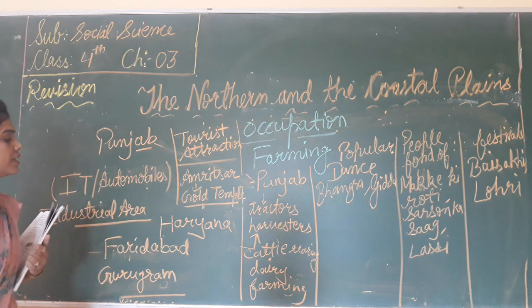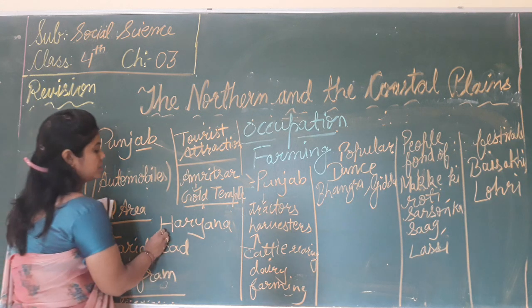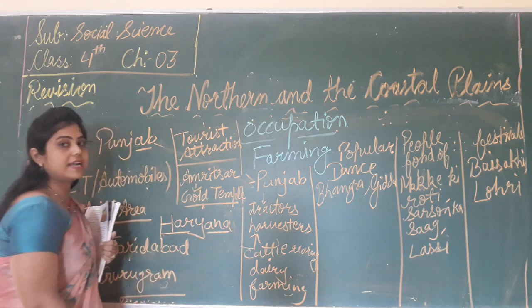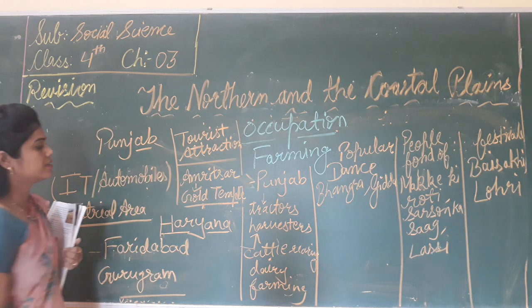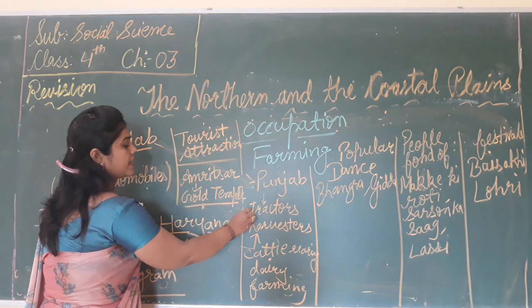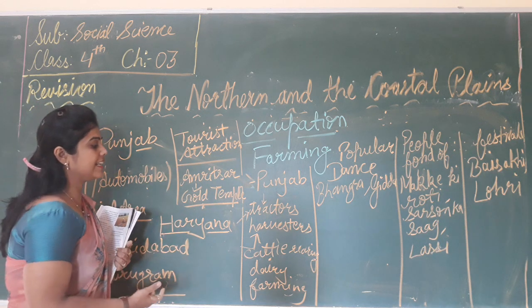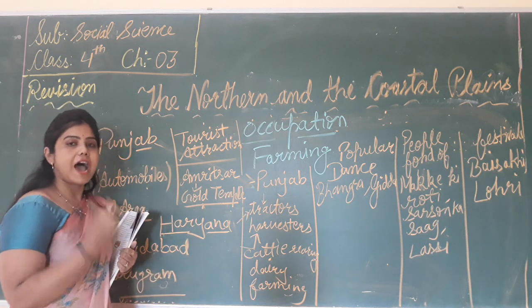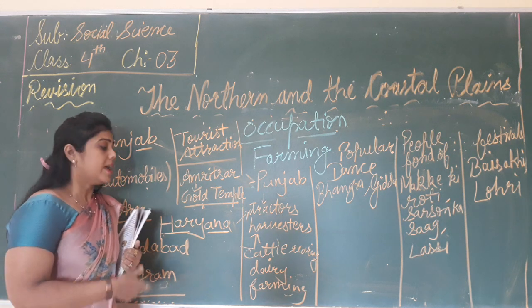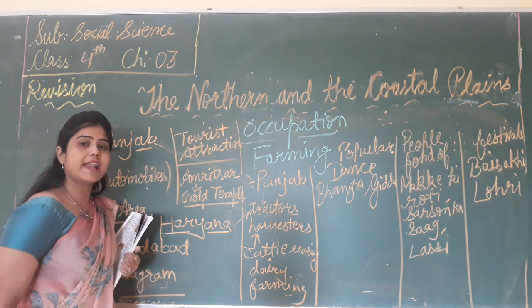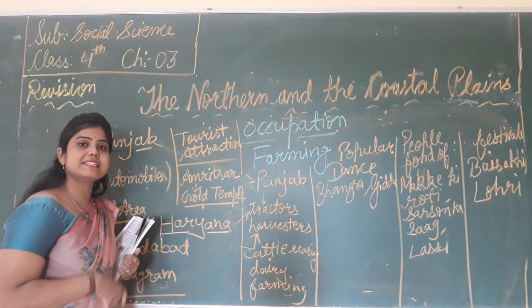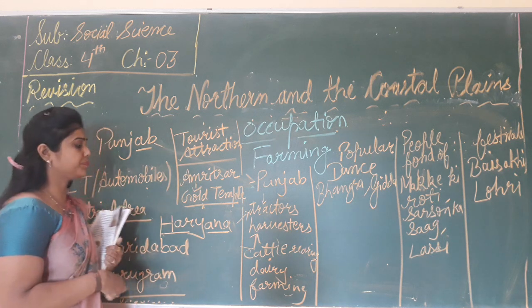So, what do you understand? Which state? That is Haryana. And the farmers of Haryana use modern machines in agriculture, that is tractors and harvesters, and some people are engaged in cattle rearing and some in dairy farming.